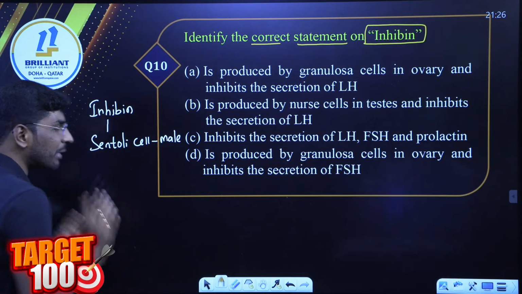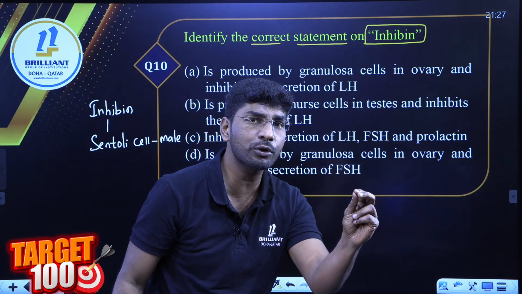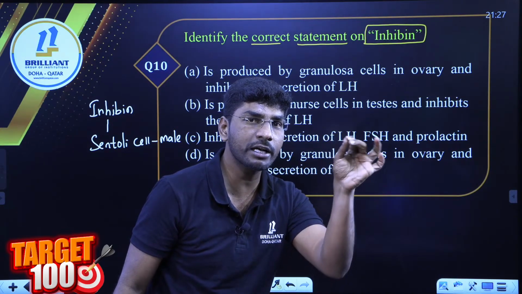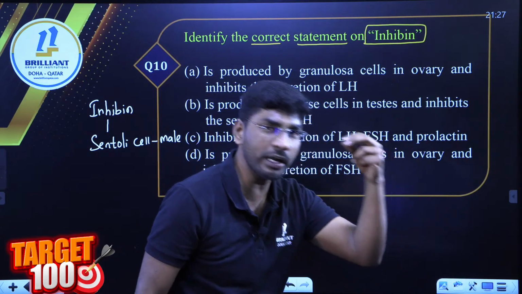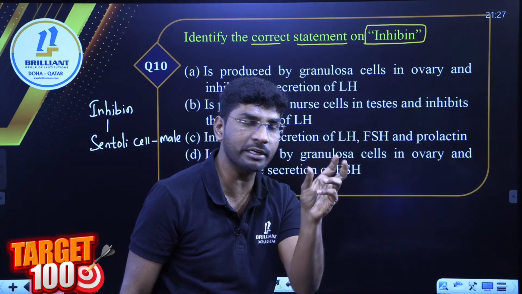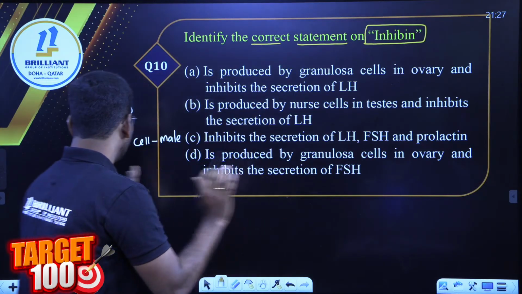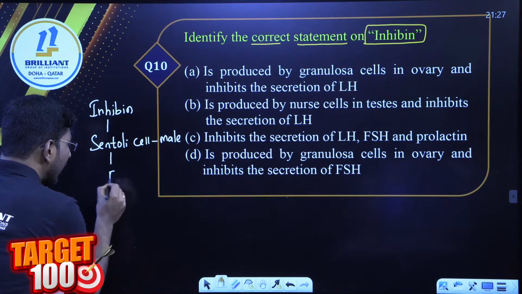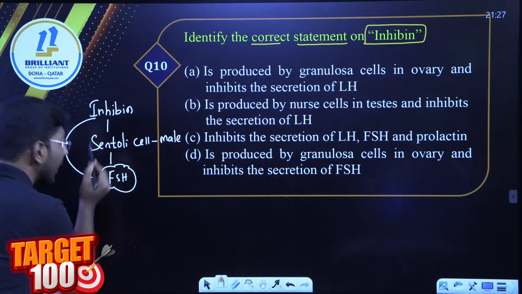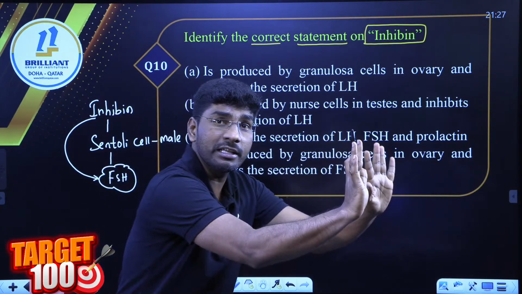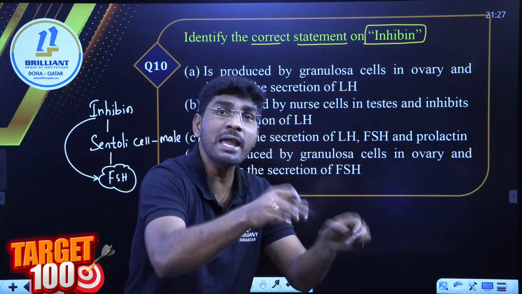What is the function of inhibin on Sertoli cells? On the Sertoli cells, which pituitary hormone acts? Absolutely correct, very good. FSH hormone. Now look here. This inhibin hormone controls the FSH. This inhibin hormone inhibits the FSH. Wait. Enough, because enough amount of FSH is there. You stop. That is in case of males.